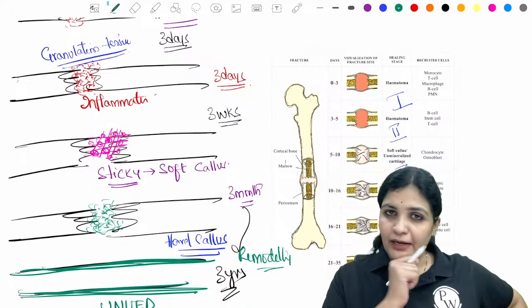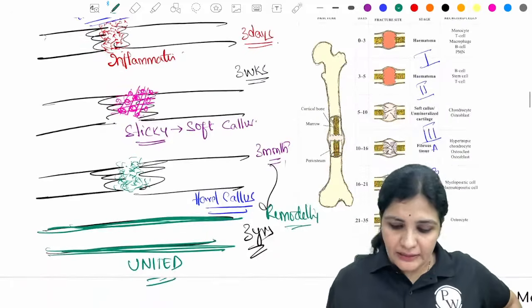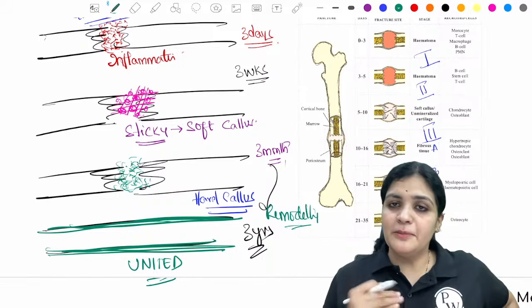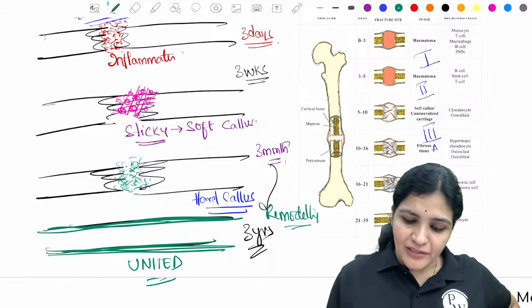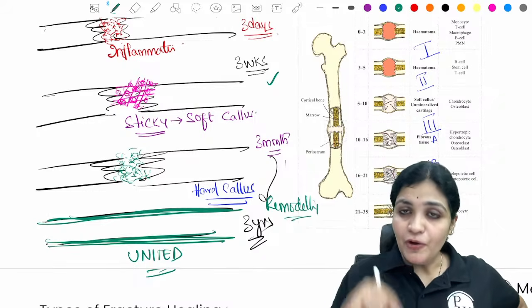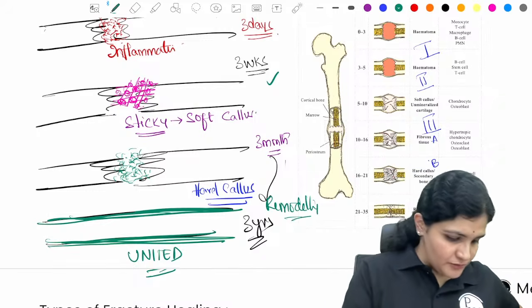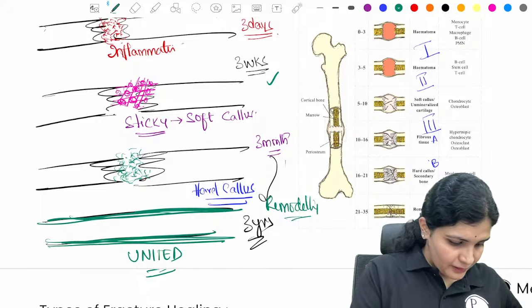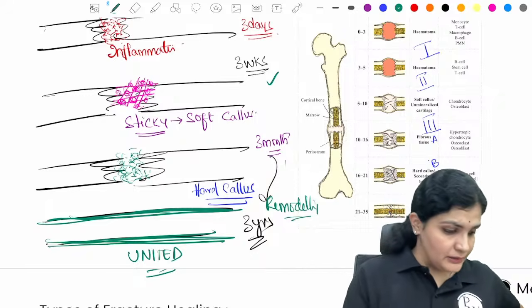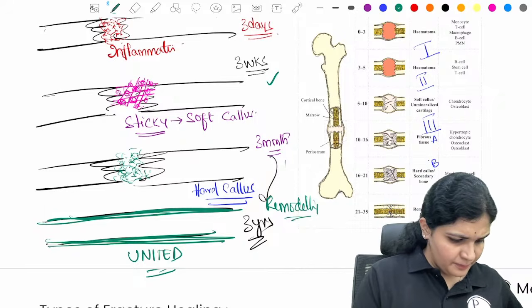Okay, Nishu. Here again, it's a good question. See, in 3 years it gets remodeled. That means you're not going to immobilize the patient up to 3 years. Whenever the soft callus is forming, you can start the mobilization. Because of that, now your Wolff's law will come into play. So Wolff's law is...